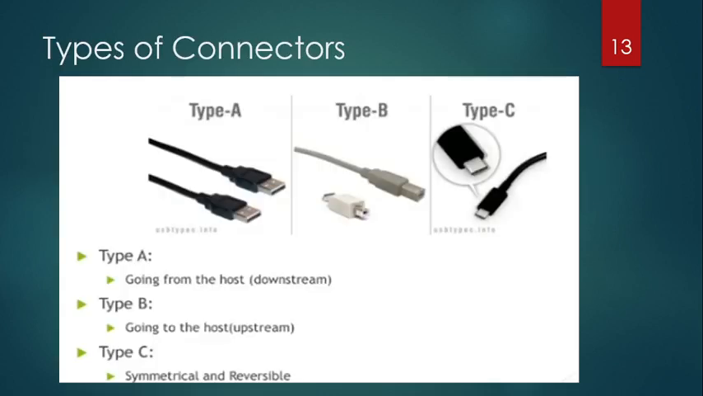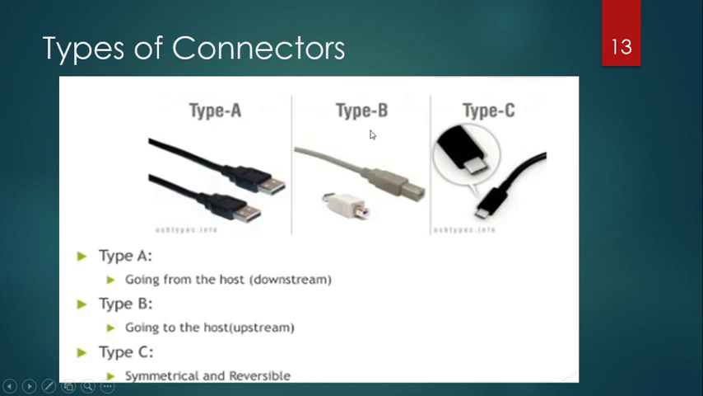And these are the several types of connectors which can be used in USB. Type A, type B and type C connectors are used. Type A goes from the host, that is downstream, and type B goes to the host, or upstream, and type C is symmetrical and reversible. Also remember that type A can also be used for transferring power.